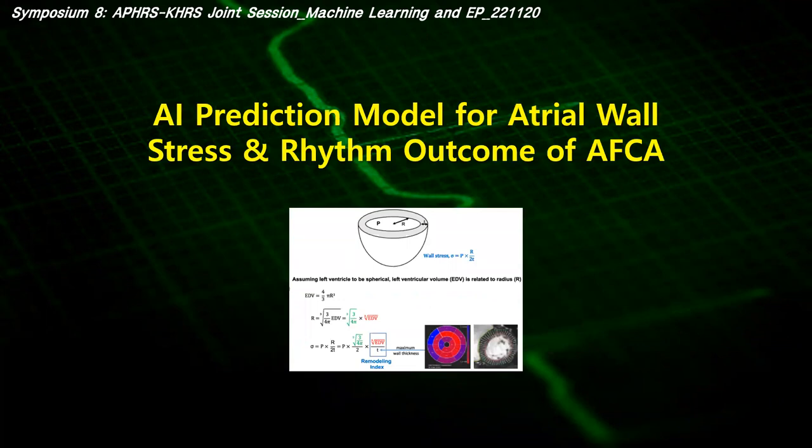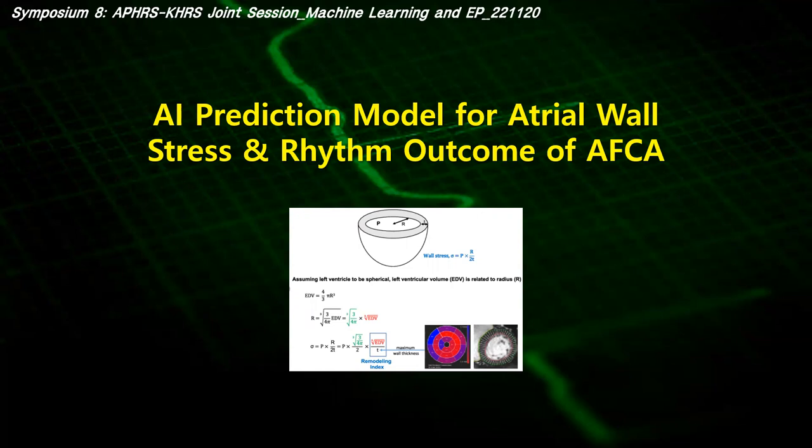Artificial intelligence is no longer technology of the distant future, but a technology that can be used today. The application of AI in the AF field is routinely carried out in the world. What I learned while applying AI over the last 4 years is that AI is very similar to educating children. When they're learning with a large amount of robust data, AI shows adequate predictive power, but it is difficult to generalize AI prediction if it is learned from limited or biased data.